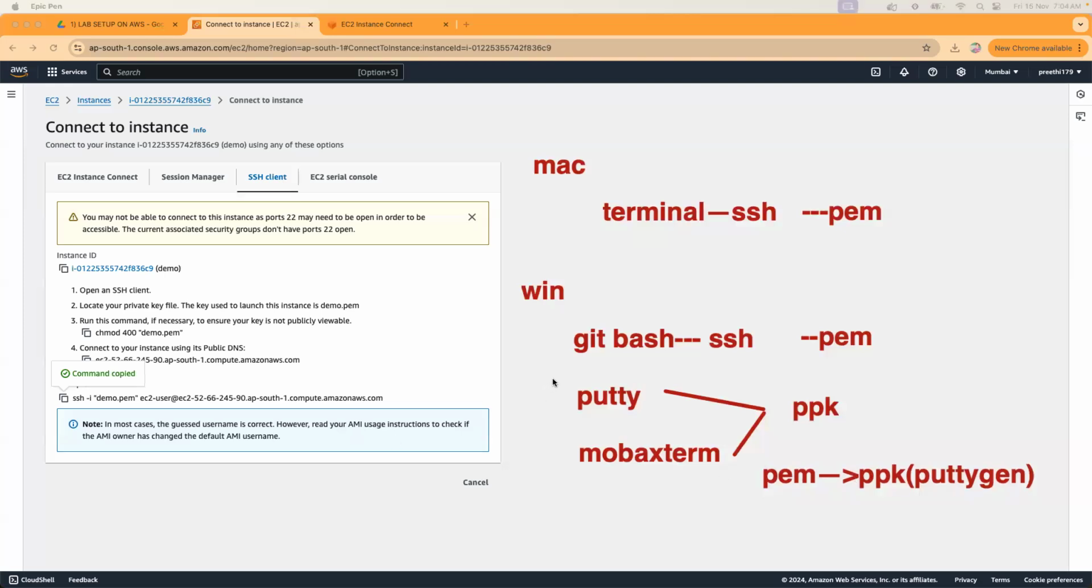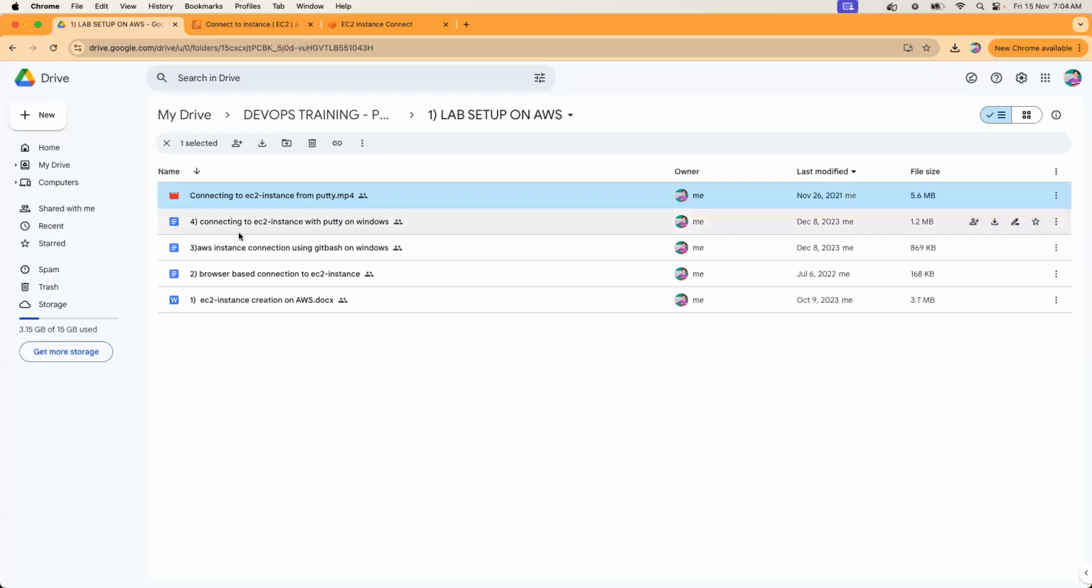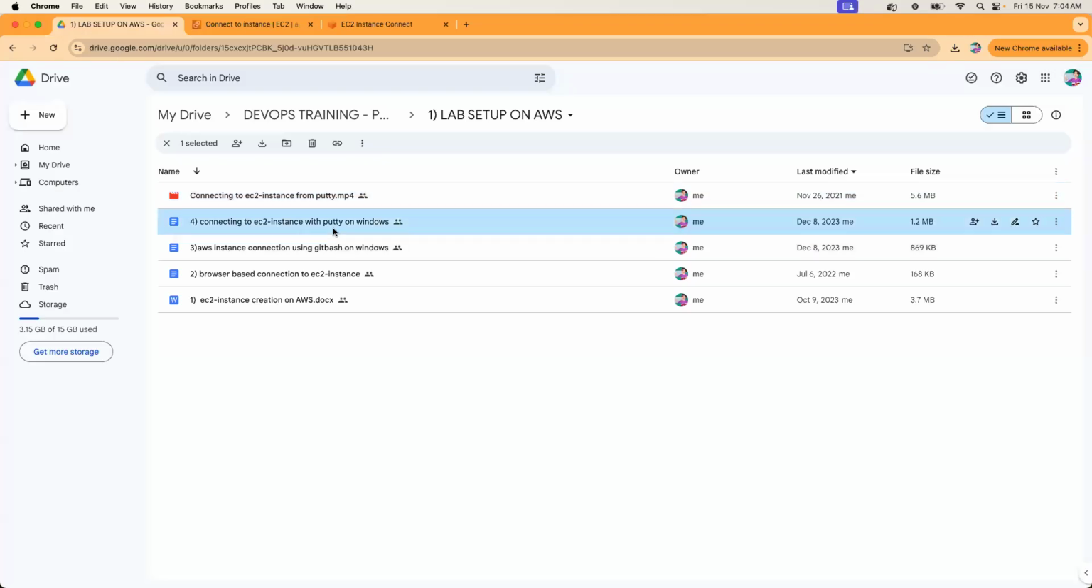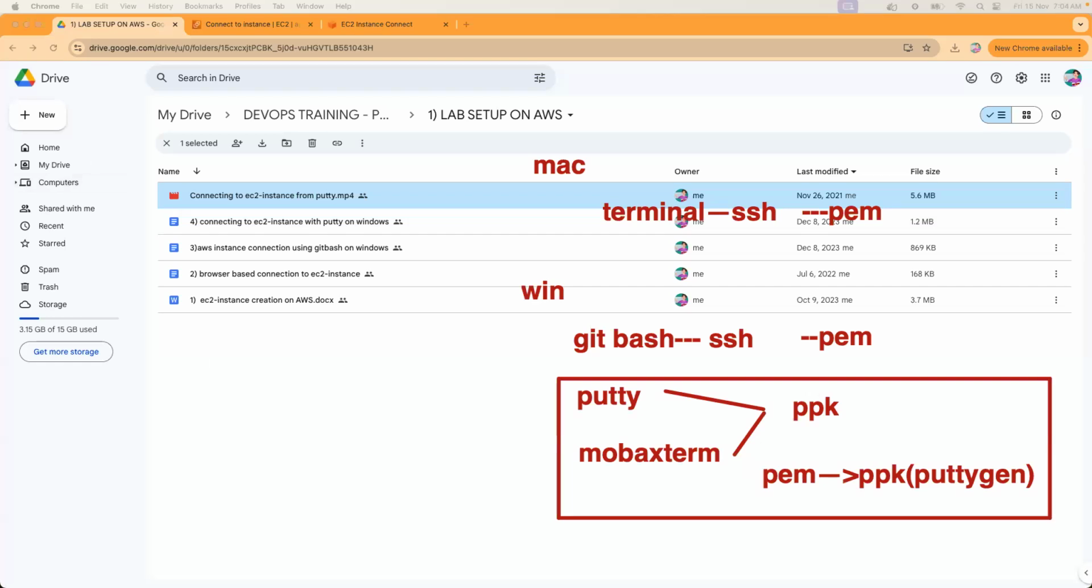How to generate it? How to download puttygen? All those steps are available here. Putty, puttygen, a small video on that, everything is here. This is additional and optional, so don't get confused. If you have git bash in your Windows, you are all set to go. These two are enough. This box is an additional part. If you are interested, you can do it. Am I clear? Yes, Preethi.